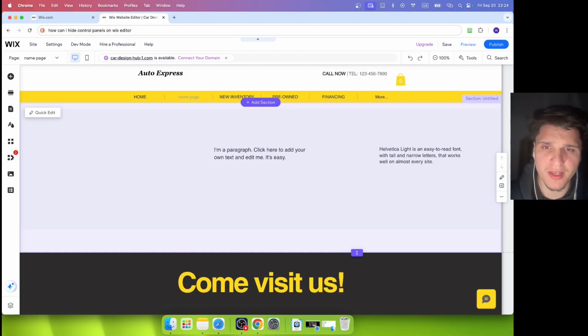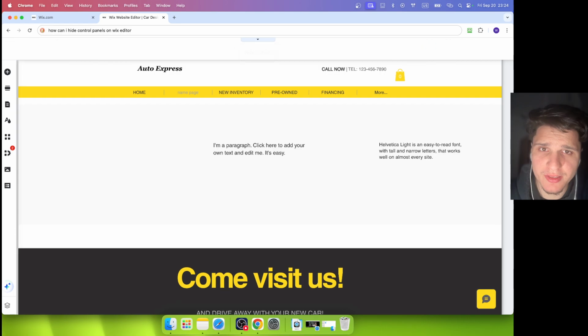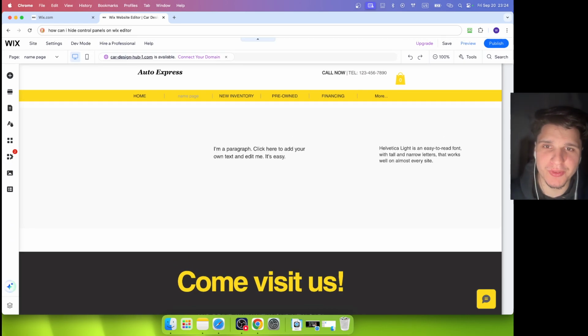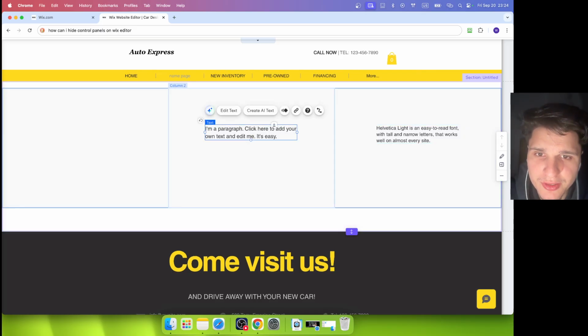So I'm just editing and I quickly want to see the website, how it looks without the distractions. So without all these distractions here. This button is located right here. If you click on this, now you can hide controls. And yeah, I think this can be very helpful because now you can still just edit.